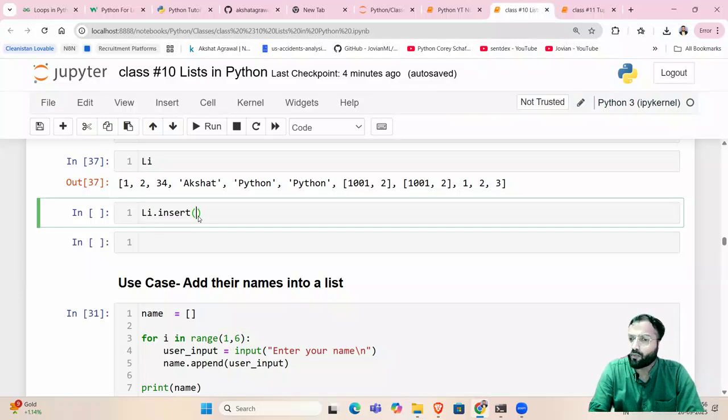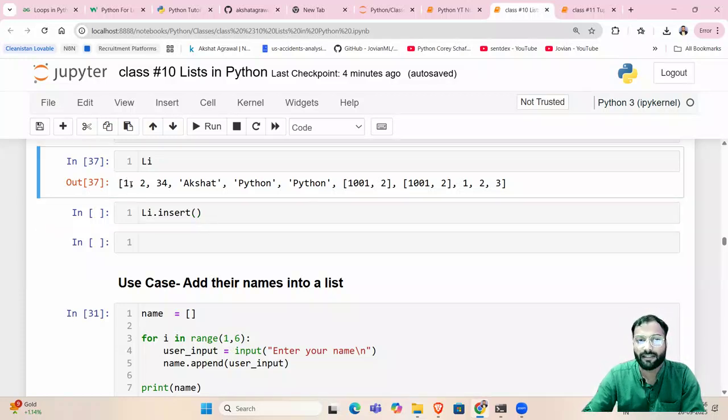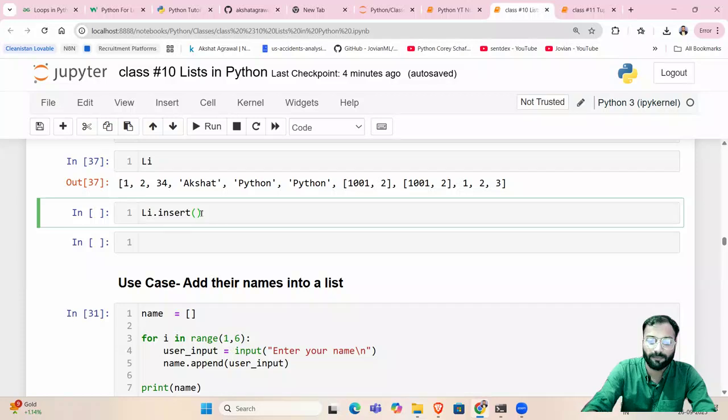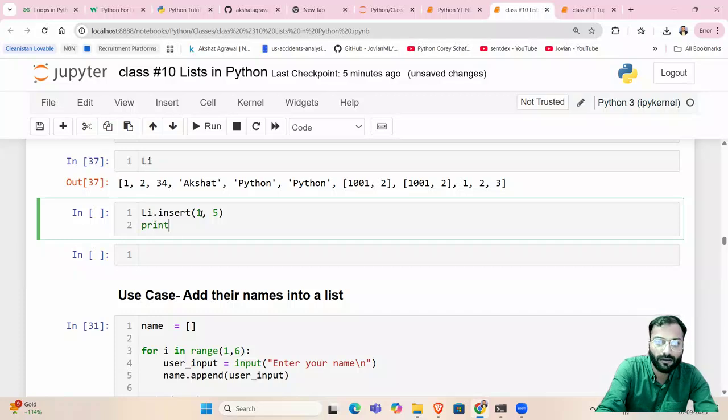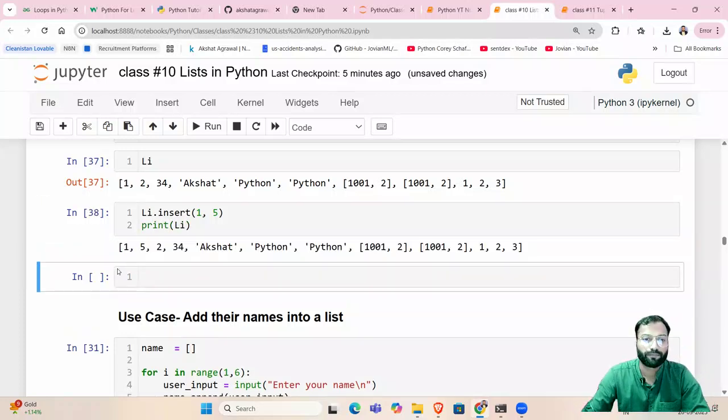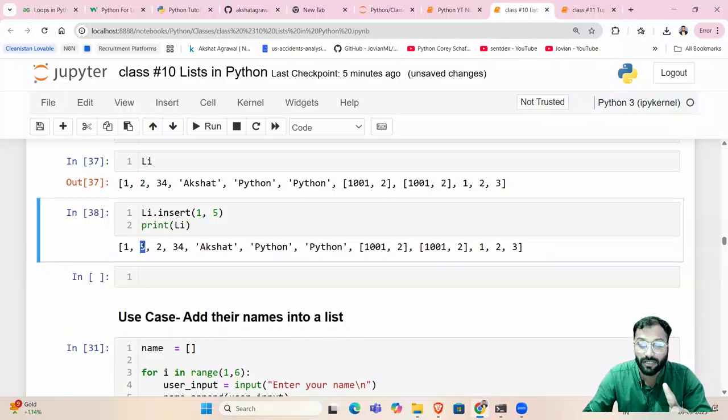What if I don't want to add an element at the last? I want to add something in between. It can be demanded, right? So let's say I want to add 5 at the first index. That means before 1 and 2, between 1 and 2, I want to add 5. So li.insert, index position will be 1, and the data item is 5. And if I print li, see, 5 is added at the first index of the list.